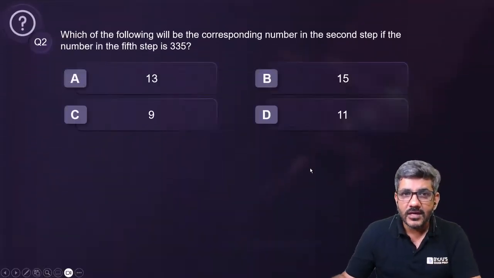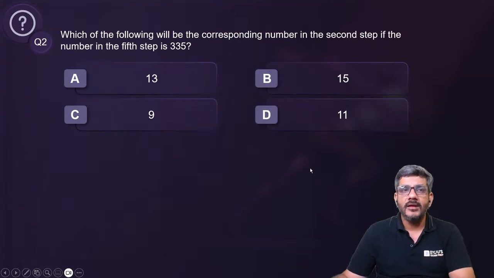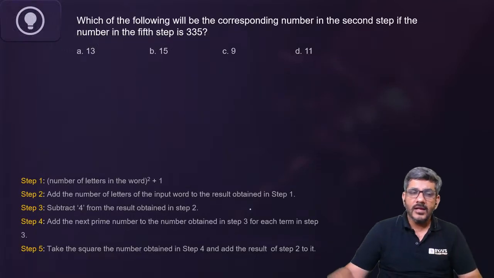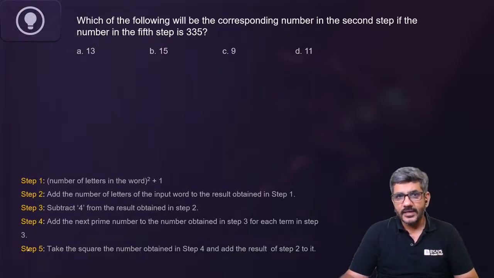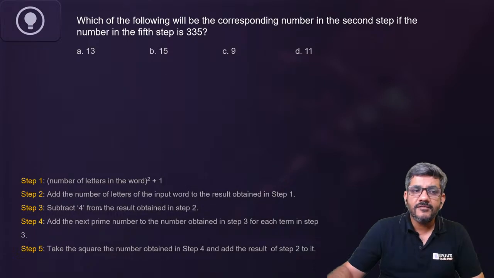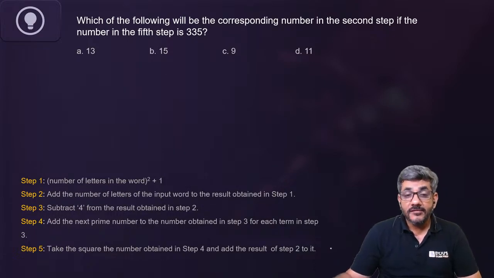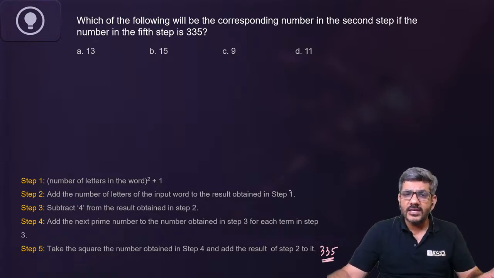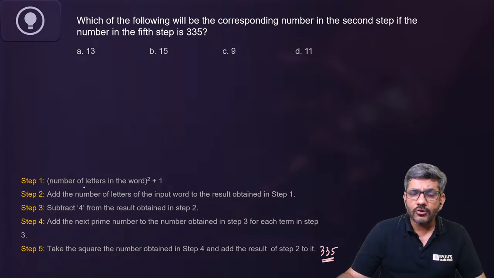Which of the following will be the corresponding number in the second step if the number in the fifth step is 335? So how would I do that? I have written the logic over here. What will be the number in the second step if the fifth step has 335? In the fifth step you got 335, right? So what will be the second step number? I am sure now you all can do it easily. I will leave it for you, you don't have to do anything.